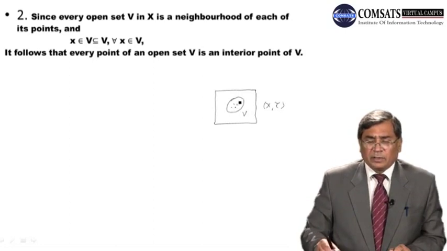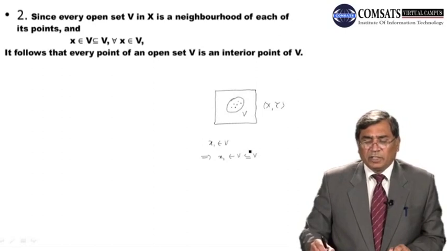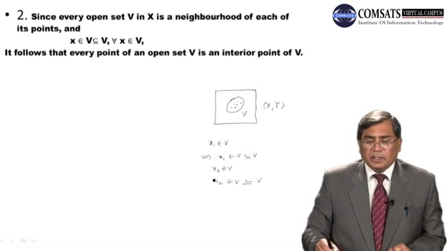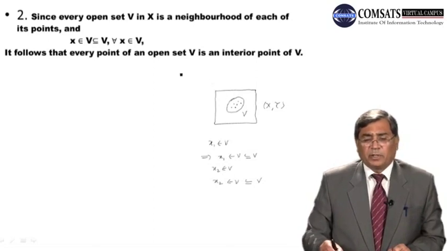If x1 belongs to V, it means x1 belongs to an open set V, and this open set is contained in V. So this V is a neighborhood of x1 and it is further contained in V. Therefore x1 is an interior point of V. If x2 belongs to V, there is an open set V itself which is contained in V, so this is a neighborhood contained in V. Therefore, for open sets, every point is an interior point of the open set.